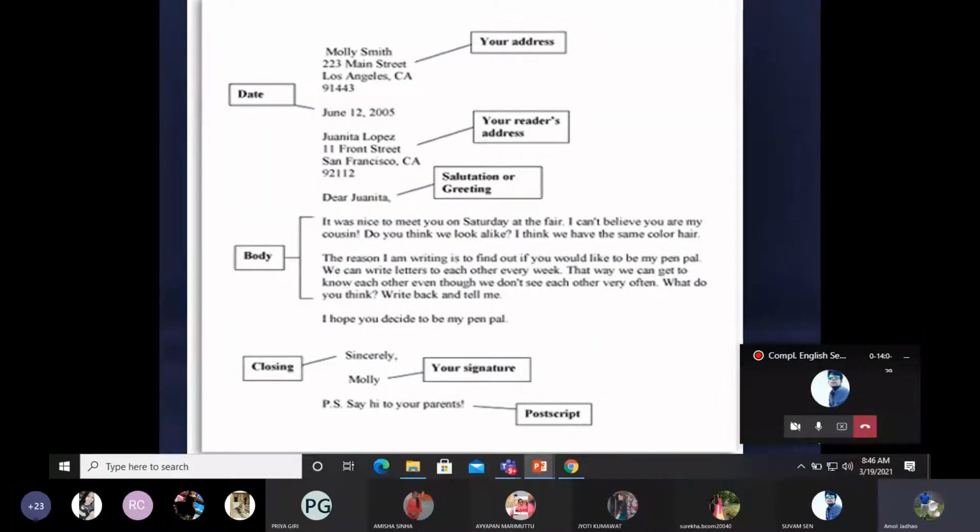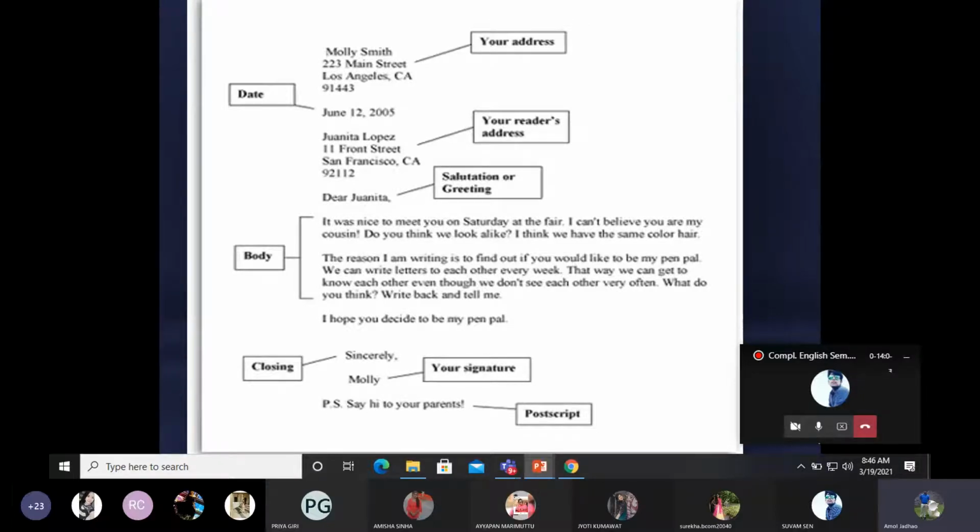Now this is the whole picture, the wholesome picture of a letter. So here you have your address, the sender's address, the date is also mentioned, the reader's address, which is generally not written by us, but however you can write it. Salutation is there.